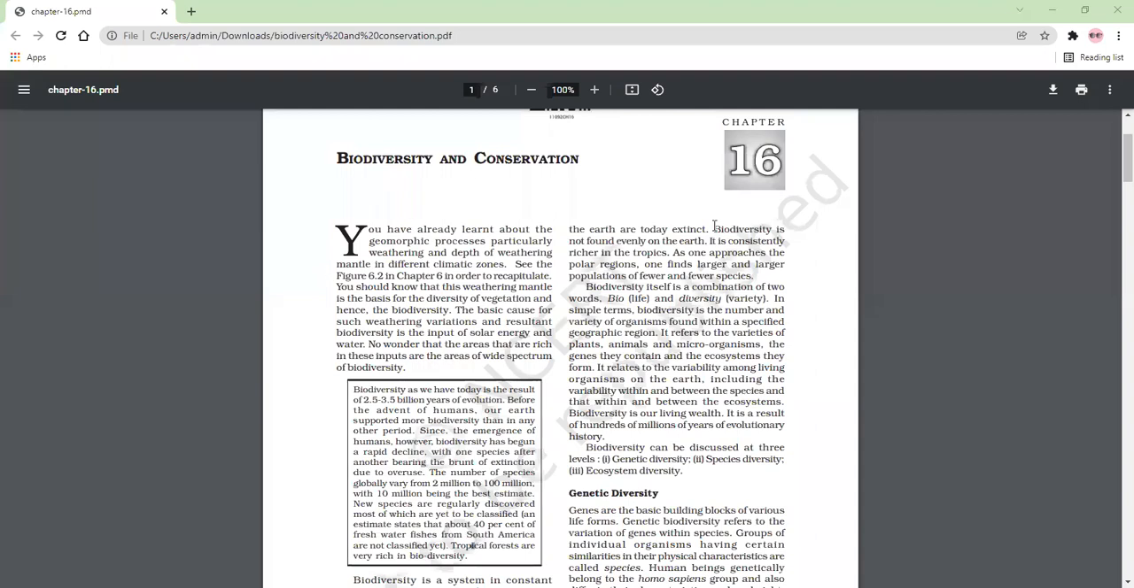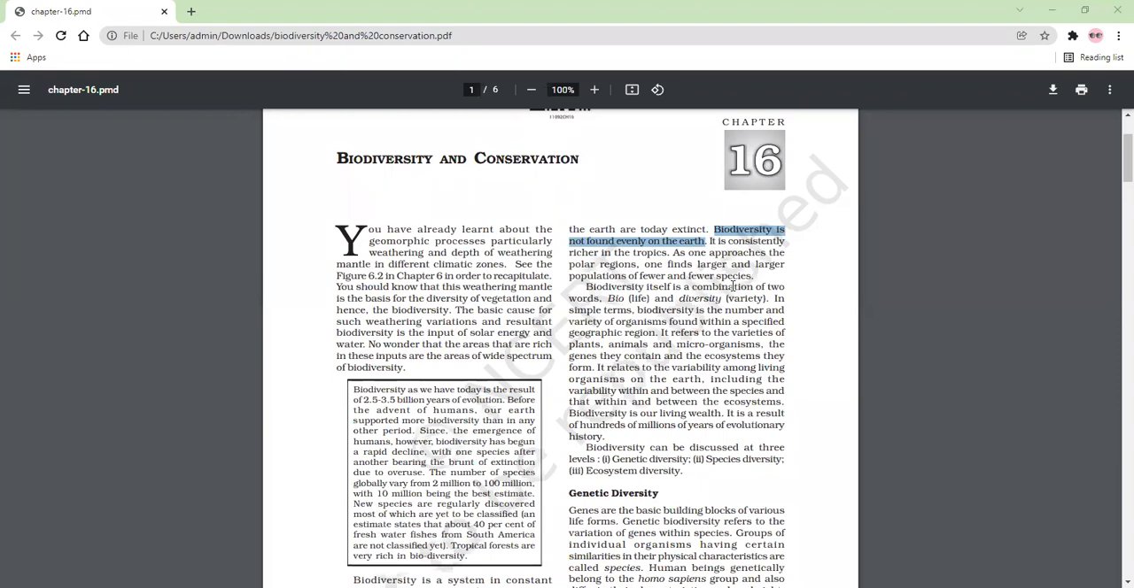बायोडाइवर्सिटी भी सेम नहीं होगी, because there are great differences in the climatic conditions and great differences in the topography. So the biodiversity is unevenly distributed on the earth.